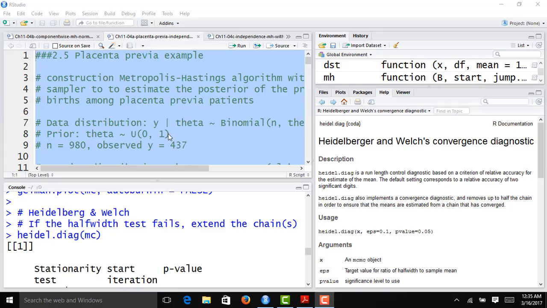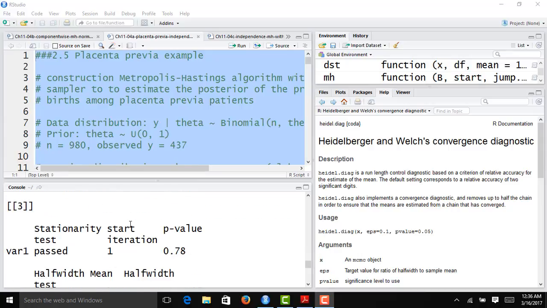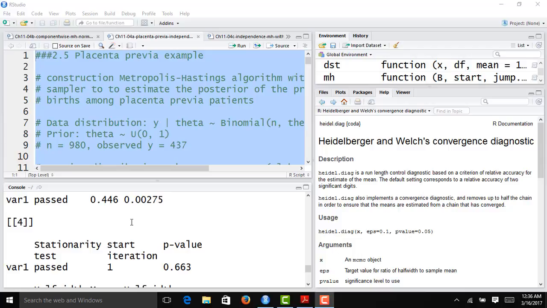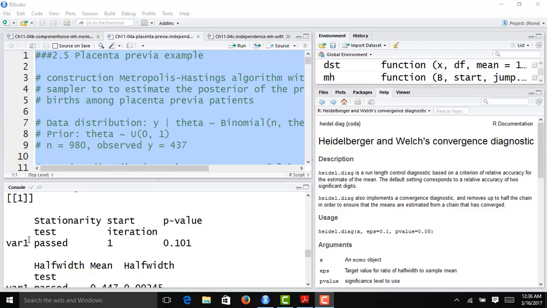Now let's look at the results of the Heidelberger and Welch test for our binomial parameter theta. We have 5 chains, so we have tests for each one. The stationarity test passed for the first chain, though it doesn't look like by very much. But we can keep the entire chain, since the start iteration is 1. At least this diagnostic says the chain has converged to its stationary distribution.